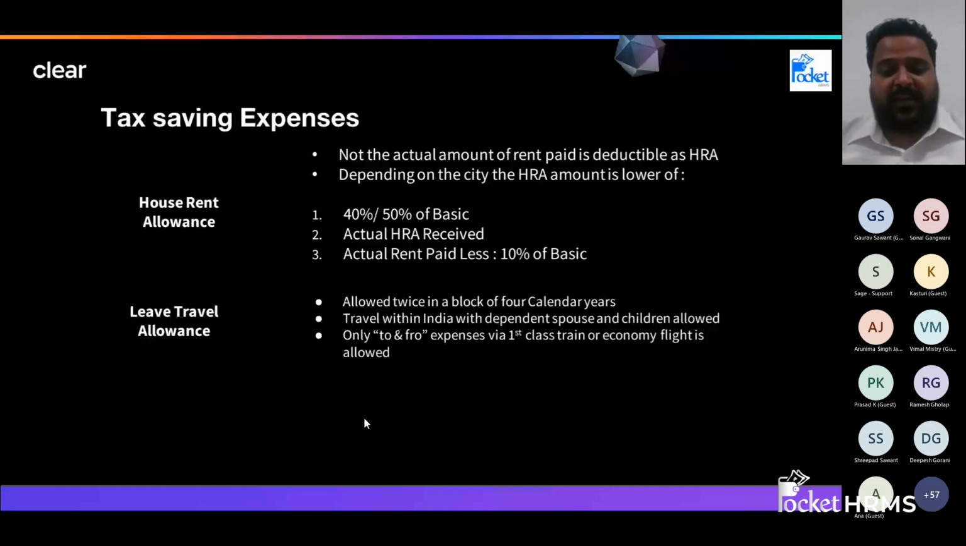Now, can I claim it every year? The answer is no. LTA is only allowed twice in a block of 4 years. So it is 4 calendar years. The new block of calendar years started from 1st of January 2022. So please keep in mind that if you have not availed it, you can plan for your leave travel allowance if you have it in your salary component.